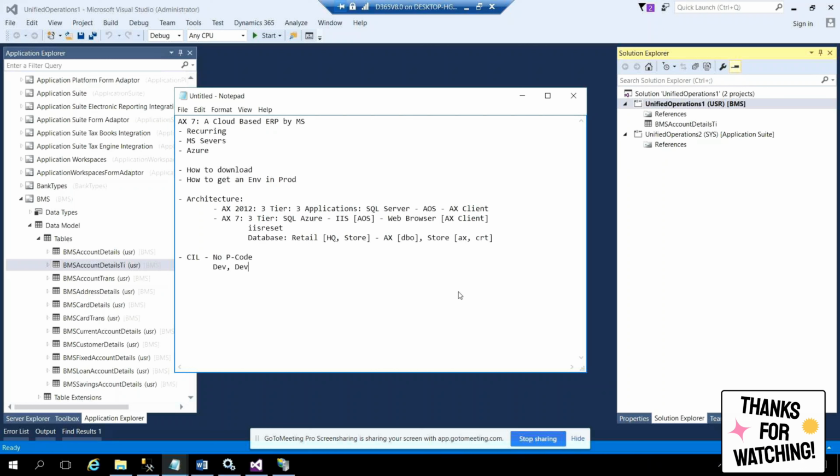The version is 2015 now. They may come up with 2017 or some other version in future, but the version is 2015 now. Remember this. That's why AX7 will always have only DLLs. You'll see DLLs everywhere. If you want to do something, debugging, you have to load those files, we call it symbol files. You have to load those symbol files related to DLLs and start the debugging. I'll tell you how to do it.